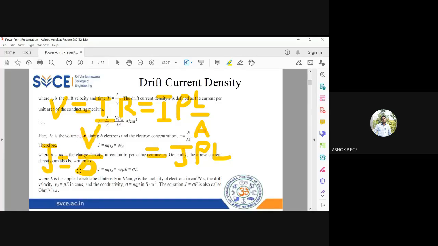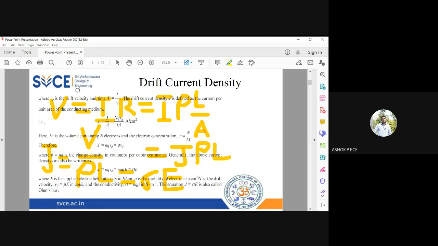And you know what is 1 by rho? What is 1 by resistivity? What is the inverse of resistivity? Conductivity. Resistivity means it will stop the flow of electrons. What is the opposite of that? Conductivity means allowing the flow of electrons, right? So 1 by rho becomes sigma. And what is V by L? Voltage per unit length is electric field. Okay. So when you rearrange Ohm's law, you get J is equal to sigma E.